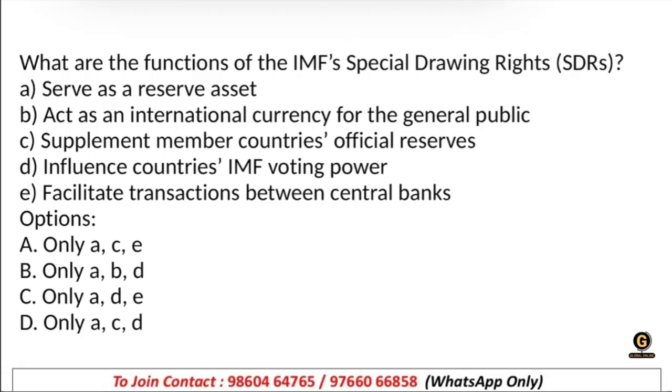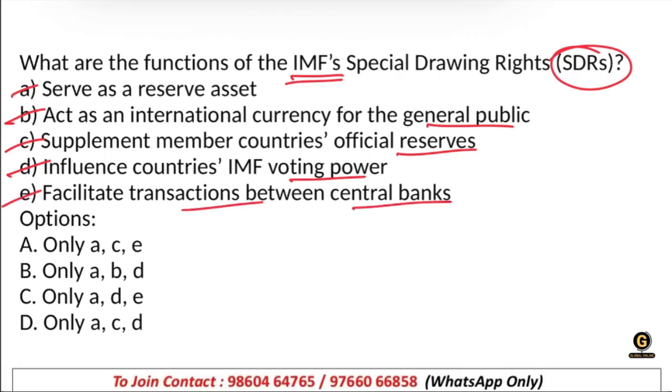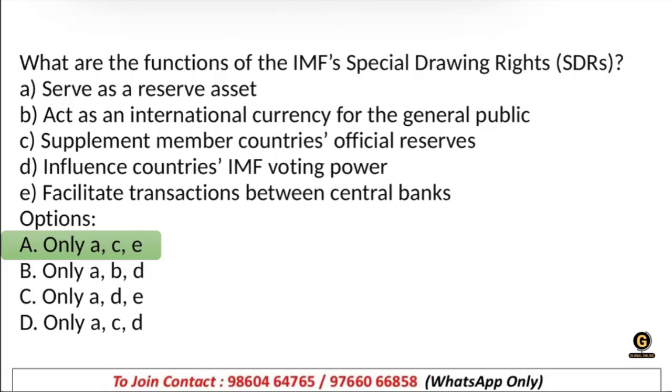Next, what are the functions of IMF's special drawing rights, SDRs? A. Serve as a reserve asset, B. act as international currency for the general public, C. supplement member countries' official reserves, D. influence countries' IMF voting power, or E. facilitate transactions between central banks. So the right answer is option A, C and E. ठीक है?